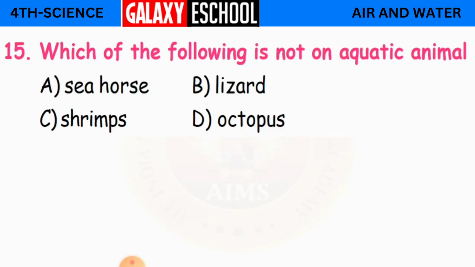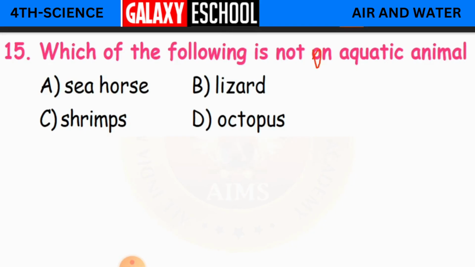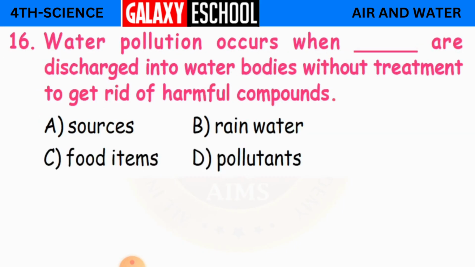Clear children? Now, which of the following is not an aquatic animal? Either seahorse, lizard, shrimps or octopus. So which one is this? And the answer is lizard, whereas the rest of the three are aquatic animals. Clear children? Now we'll go with the next question.